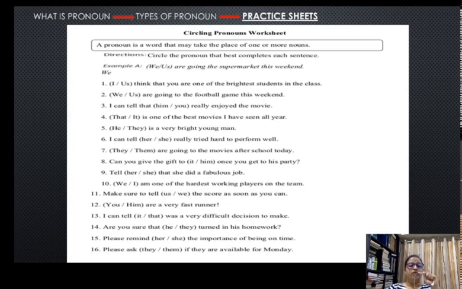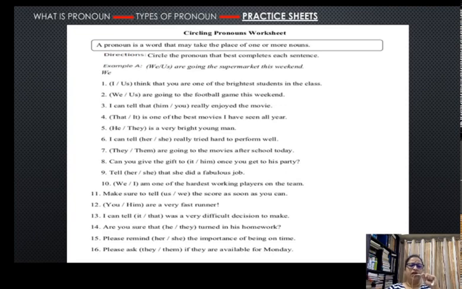Sorry, "We or us are going to the football." Same answer. Us is used in the objective position, whereas we is used in the subjective. So we is the right answer. "I can tell that him or you really enjoyed the movie." Because him is the pronoun used in objective position, the answer is going to be you. That you have to do by yourself. It's not very difficult. Read the whole thing and take a minute to answer it.